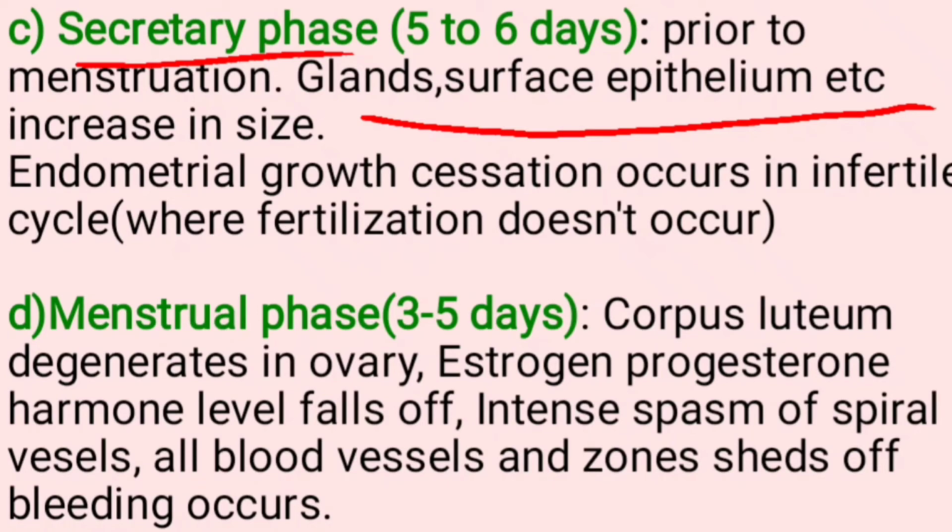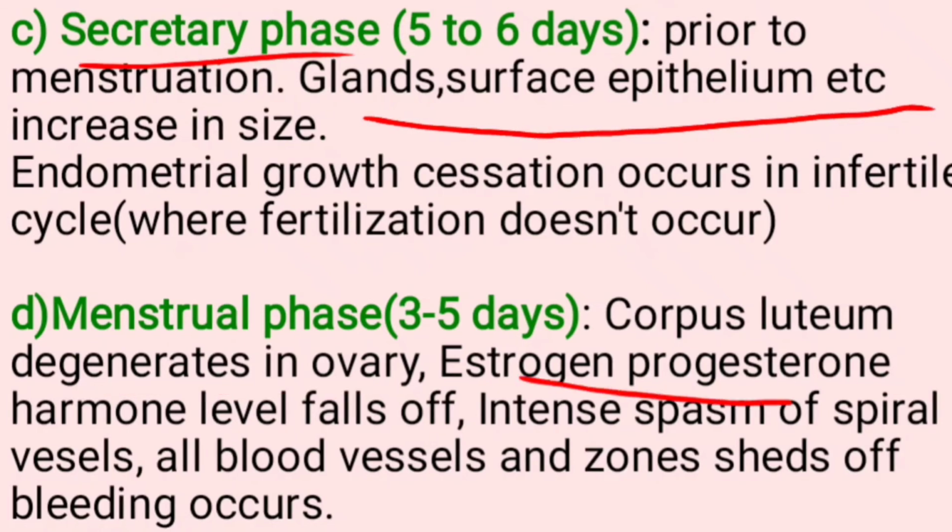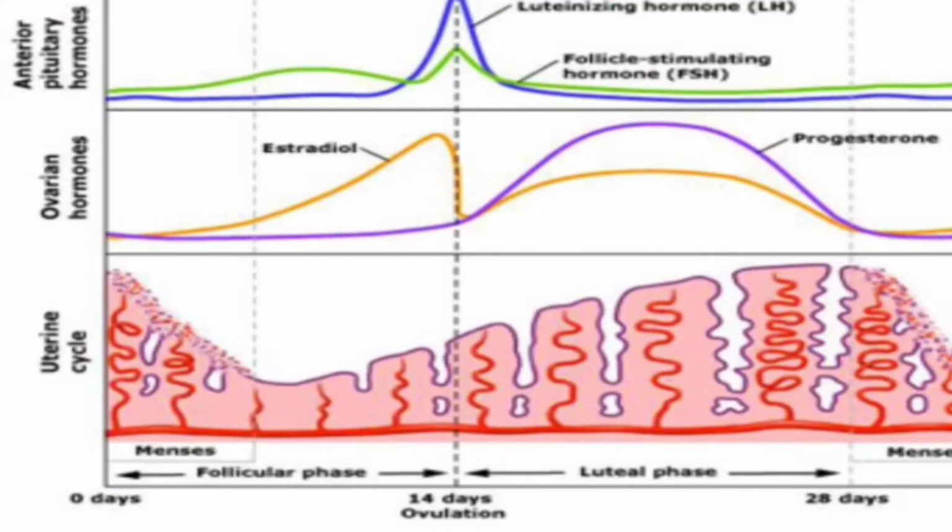Next is the menstrual phase. It occurs for up to 3 to 5 days. During this phase, in the ovary, there will be degeneration of corpus luteum and formation of corpus albicans. Estrogen and progesterone hormone levels fall off and slowly come down. Then intense spasm of spiral vessels occurs, all blood vessels spasm. The zone shuts off and bleeding occurs through the vagina. This is called the menstrual phase.